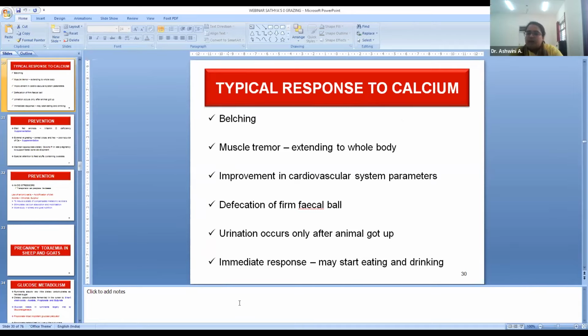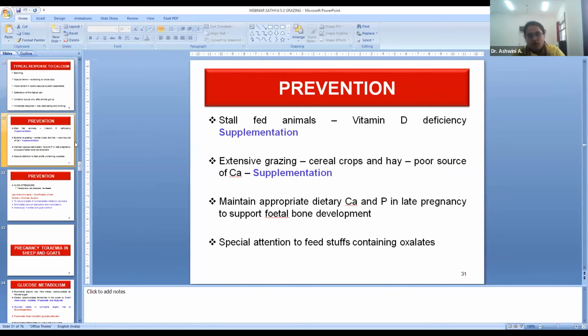In the convalescent phase, the recovery phase, there will be muscle tremor extending to the whole body, and improvement in cardiovascular parameters. After the calcium, there will be defecation of firm fecal balls, and urination occurs only after the animal gets up, which is a good positive prognostic sign. Immediately the sheep or goat starts eating and drinking, and joins the remaining flock.